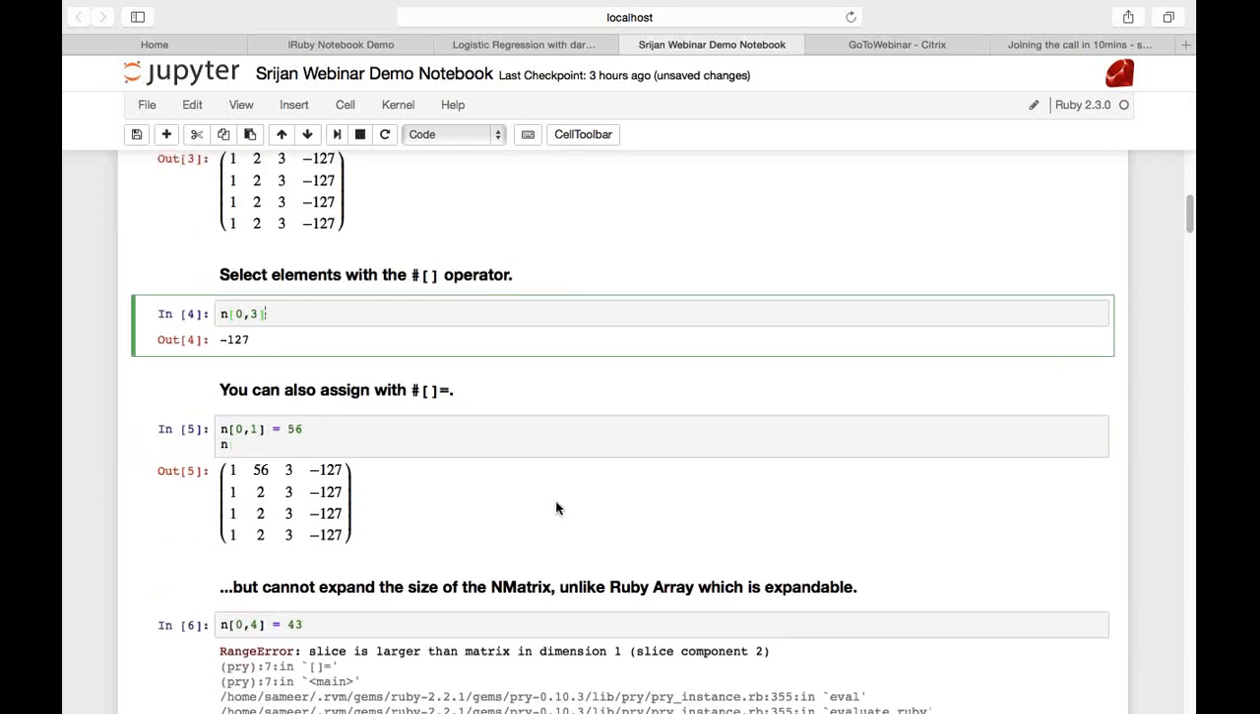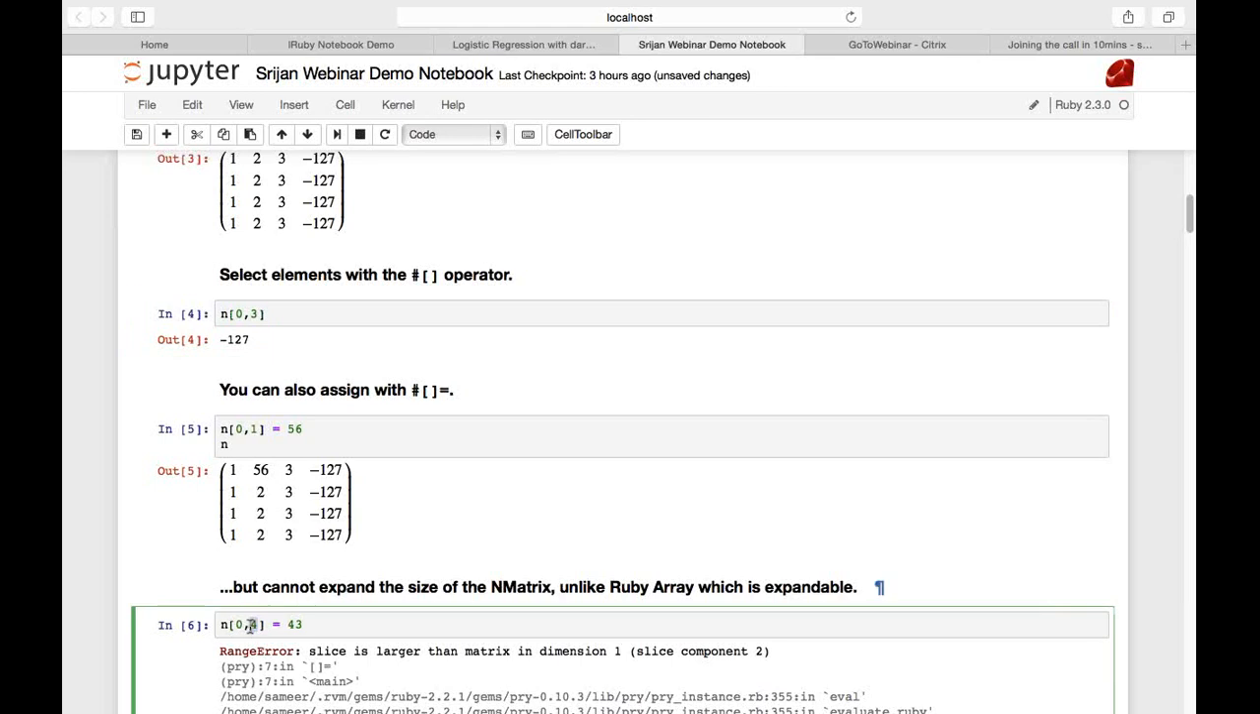But as I said, each NMatrix object is of a fixed shape, and therefore it cannot be expanded. So if you try to set an NMatrix to a size that is greater than itself, it will fail because internally the C arrays are of a fixed size, and NMatrix is not designed and not meant to be used in a way that you want the size of the NMatrix to expand.